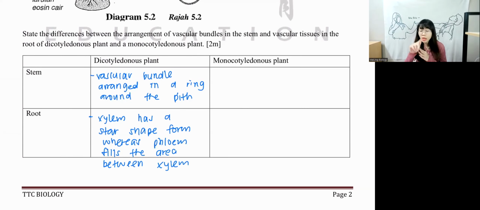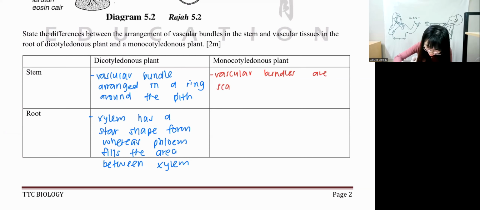Monocot stem, they don't have a ring shape. Monocot, it will be random all over the area. But of course, xylem is still inside, phloem is still outside. For the root, they will form a ring shape because there is an alternate arrangement of xylem and phloem. So for monocot, we can say: vascular bundles are scattered throughout the stem.